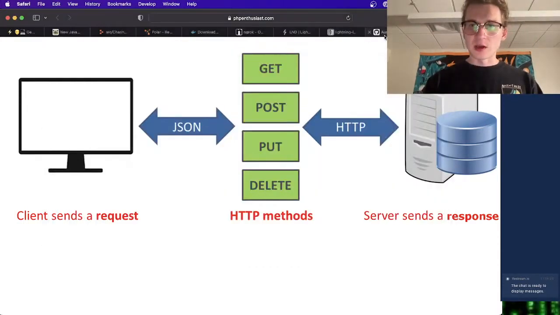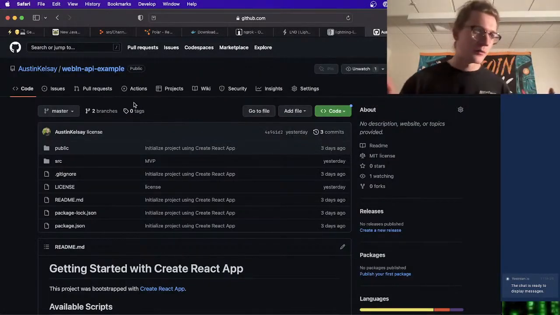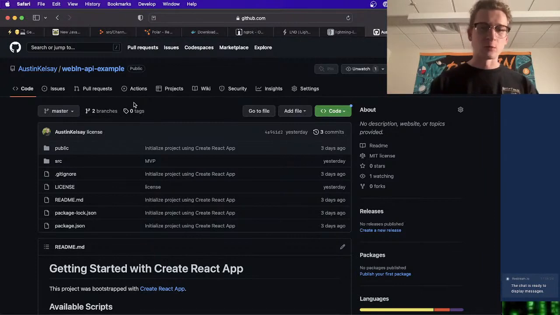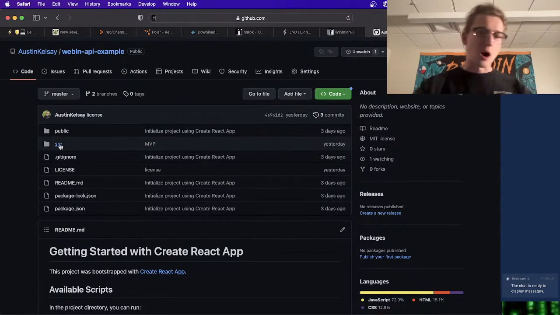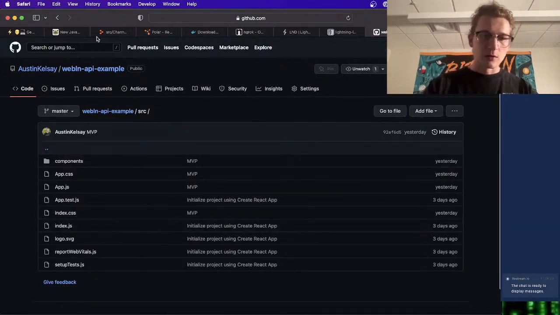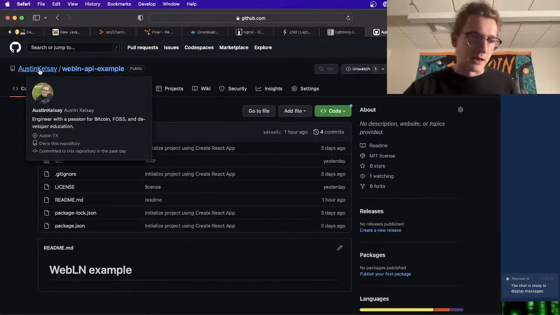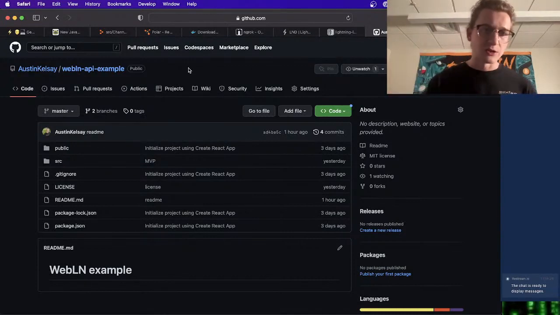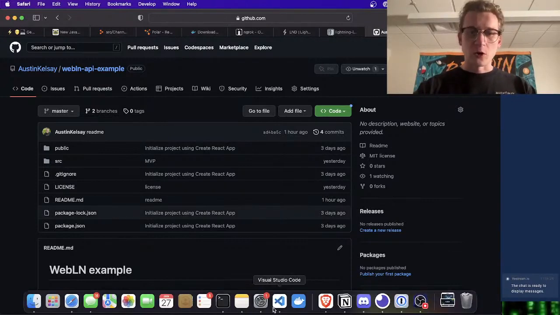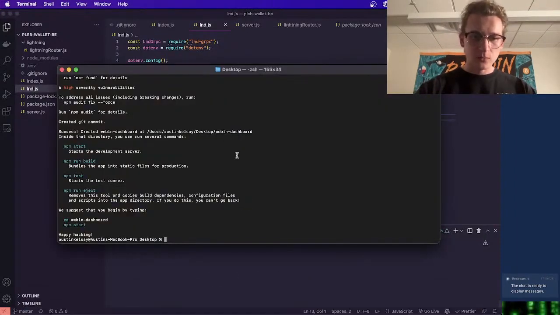Oh yes, I forgot to mention, I have right here the example that I've created over the past week, kind of played around with, that we're going to be getting into today. If you just want to copy what I already have down, you can find that here, WebLN API example under my GitHub. I'm going to have this open on my side screen, and I'm going to be taking some snippets from that just to make this quicker. But we're still going to go through this project sequentially and do it from scratch.